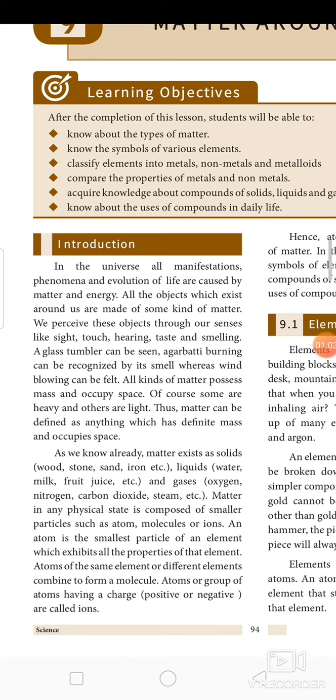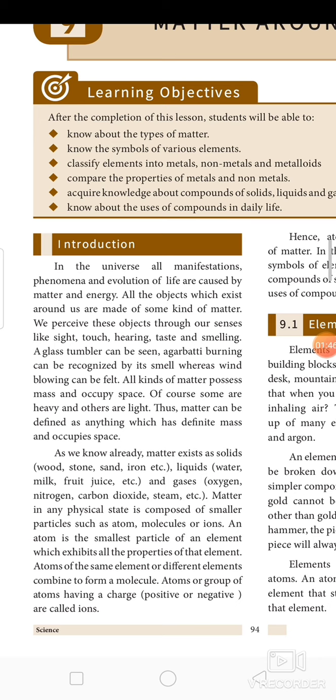You see the beautiful world around you, and how the world has evolved. It is a part of the universe, and the evolution of life and the evolution of the universe itself is caused only by matter and energy. There is a theory called the Big Bang theory, which states that a huge amount of energy was big banged and produced the universe which we see nowadays. So the things around us are completely comprised of matter and energy.